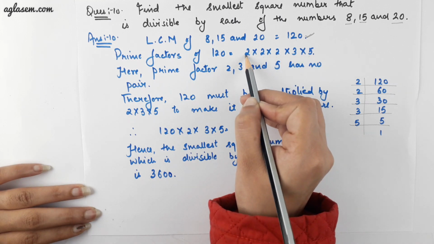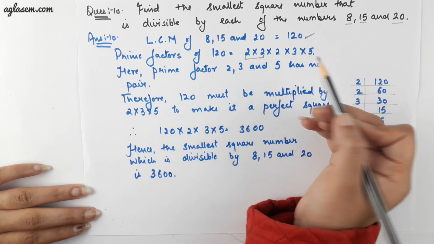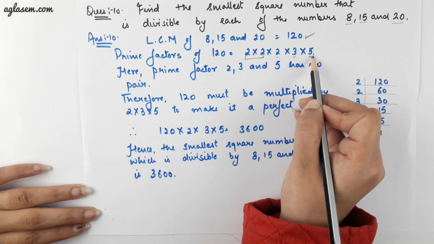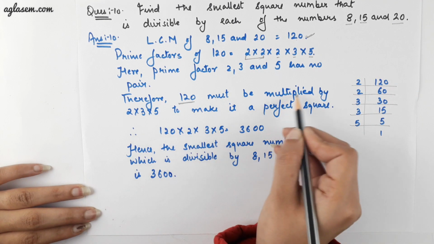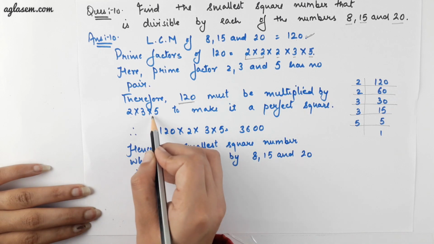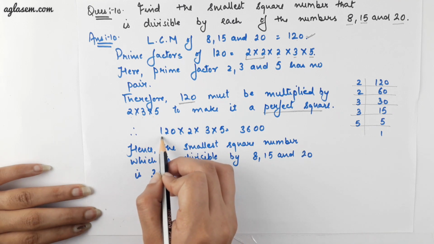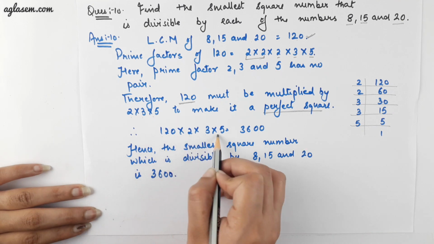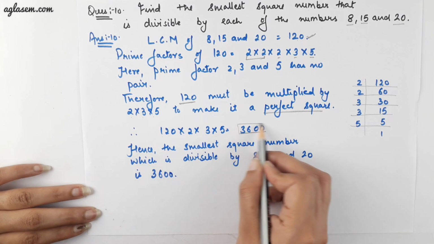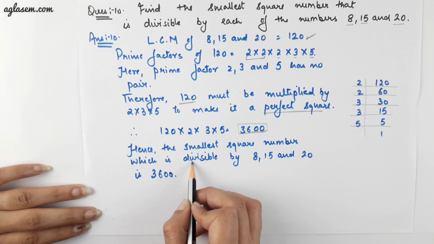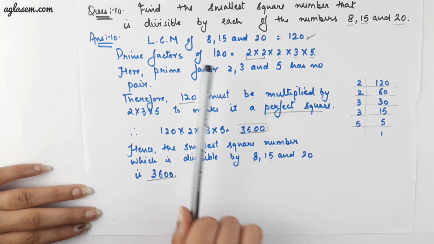Now make the pairs of prime numbers. By making the pairs of prime numbers, we observe that 2, 3 and 5 have no pair with themselves. Therefore, 120 must be multiplied by 2, 3 and 5 to make it a perfect square number. Multiplying 120 with 2, 3, 5, we'll get 3600. Hence, the smallest square number which is divisible by 8, 15 and 20 is 3600.